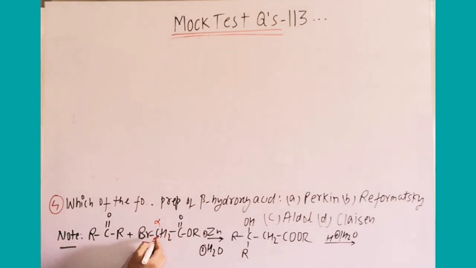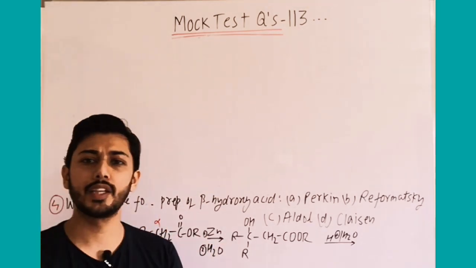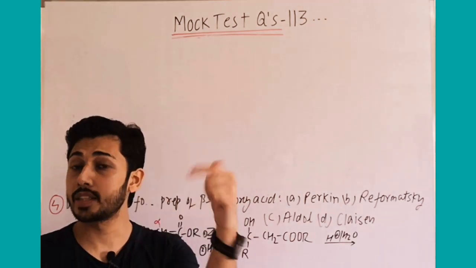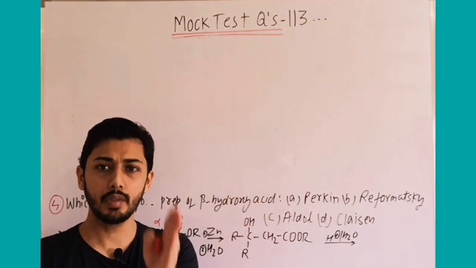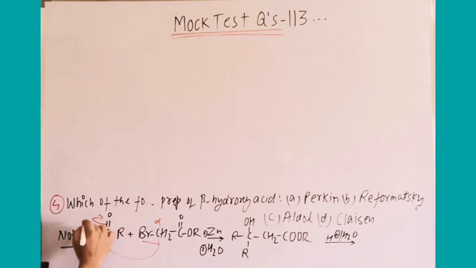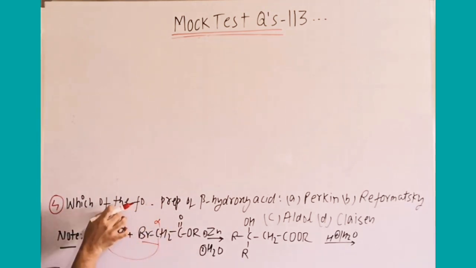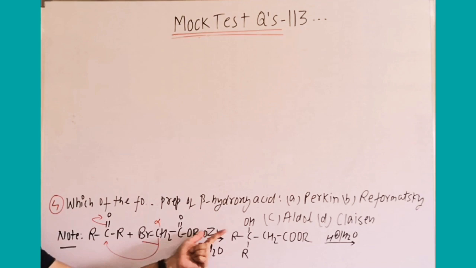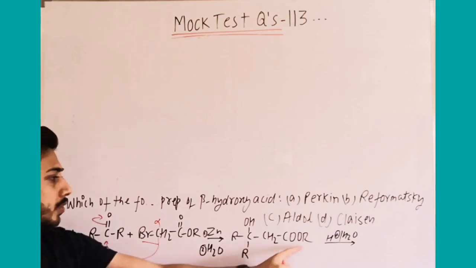Just like Grignard reagent, with zinc it forms CH2ZnBr. Just think like Grignard reagent, RMgX, where R has a partial negative charge. Similarly, here zinc is introduced between them, and carbon gets a minus charge. This carbon will attack the carbonyl carbon, O becomes minus, and after addition of water it simply becomes OH. And what is the product formed? R C, O minus will take H plus, OH, CH2COR.